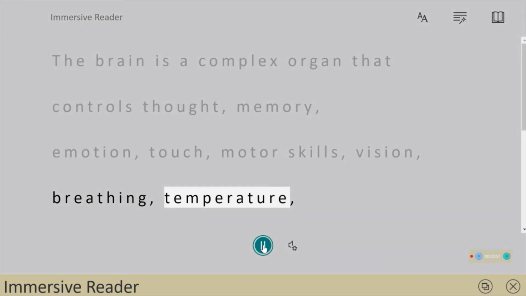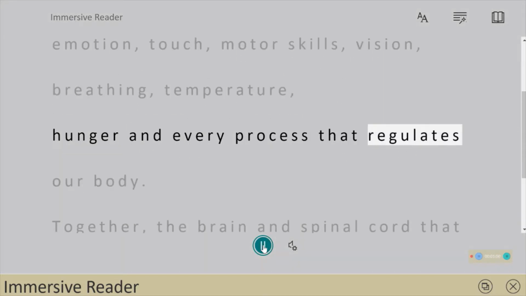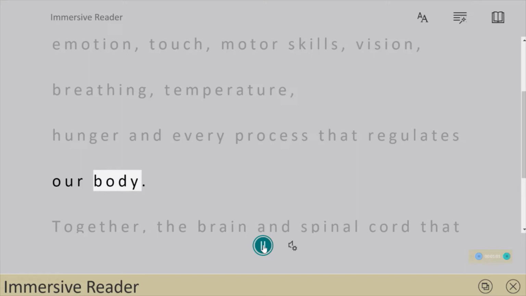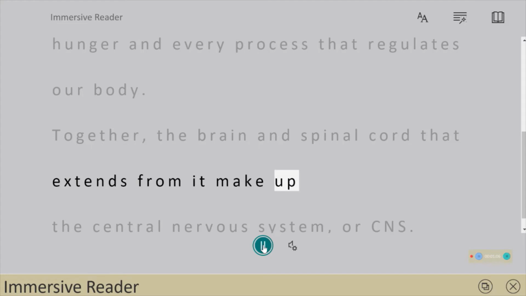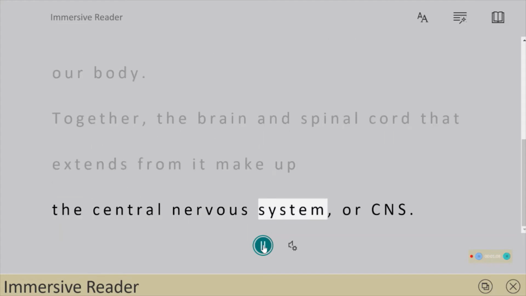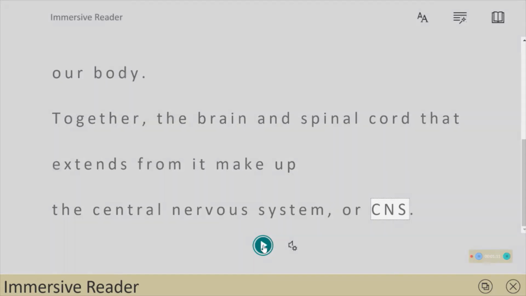Temperature. Hunger and every process that regulates our body. Together, the brain and spinal cord that extends from it make up the central nervous system, or CNS.